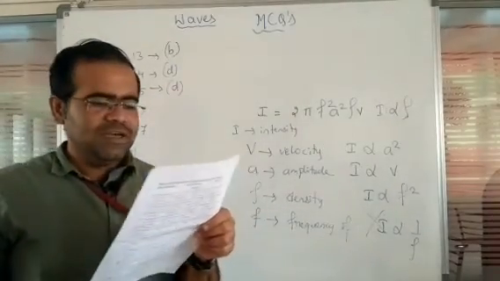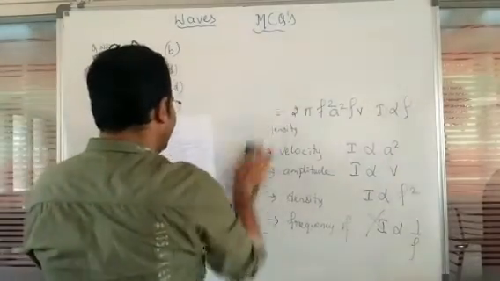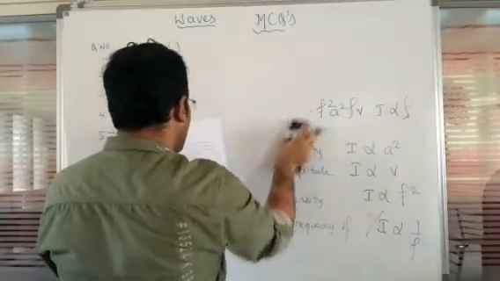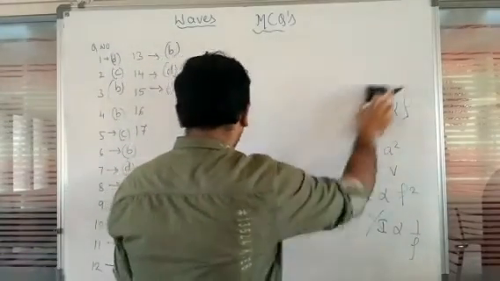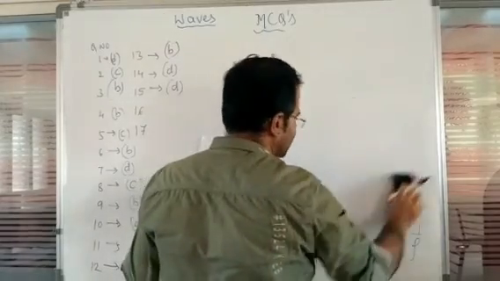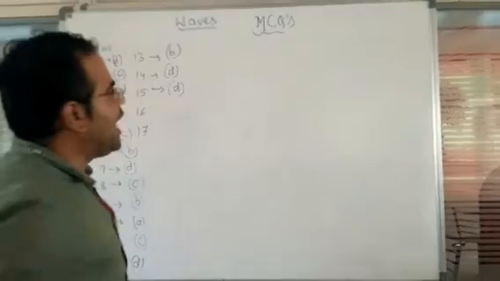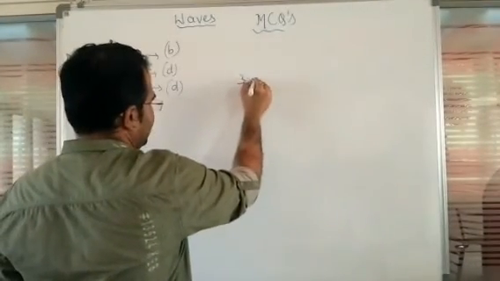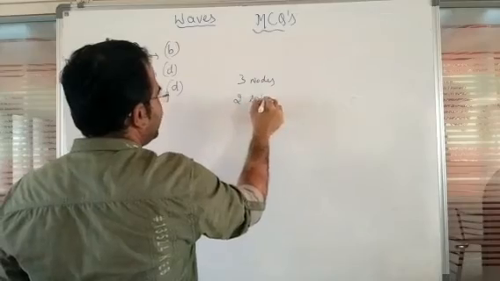Next, question number 16. A standing wave having 3 nodes and 2 antinodes is formed between 2 atoms having a distance of 1.21 angstroms. So here it is given 3 nodes and 2 antinode points.